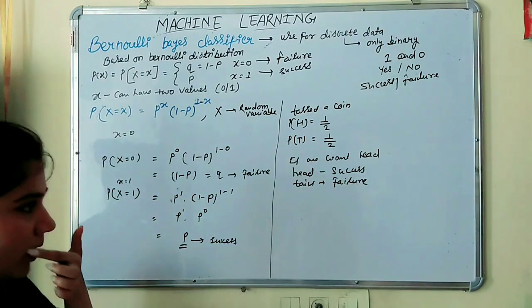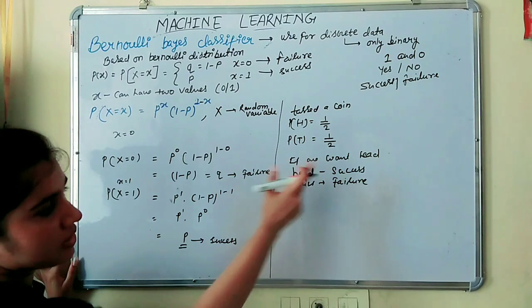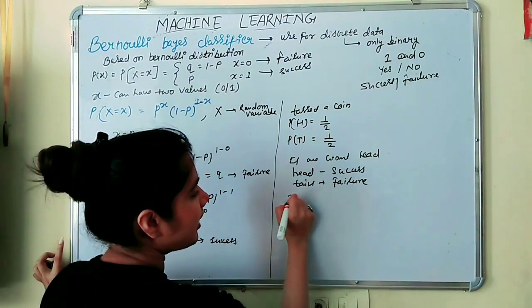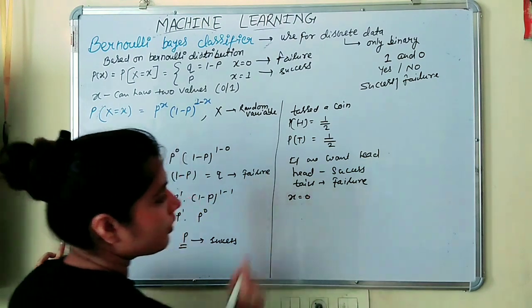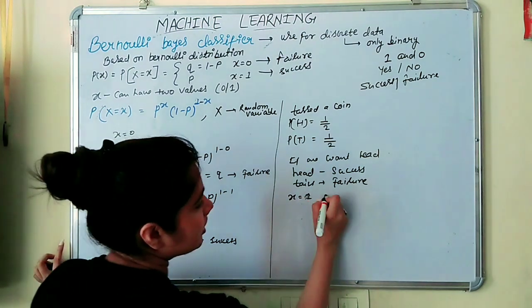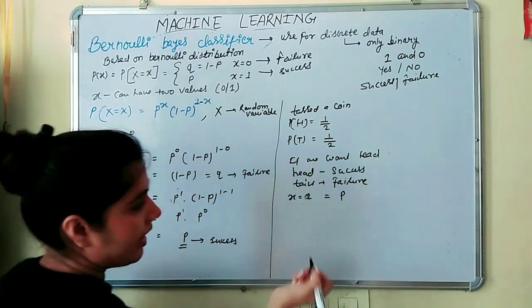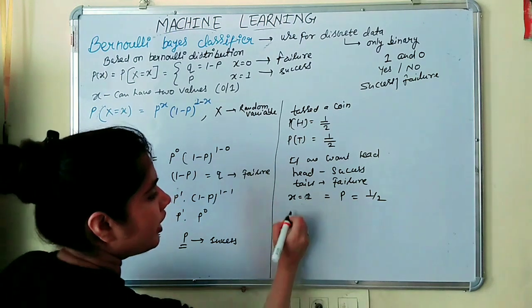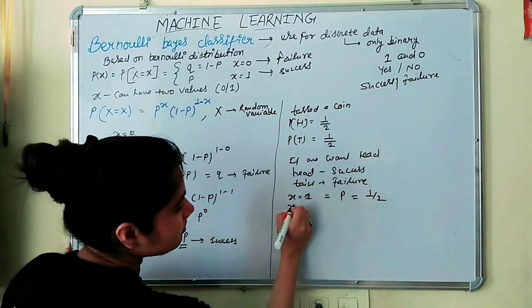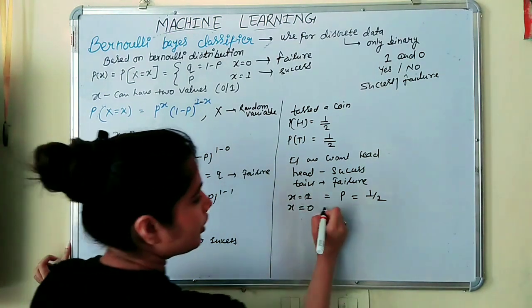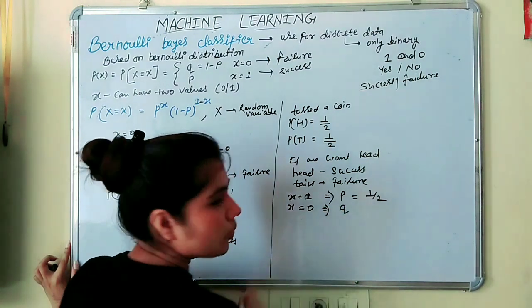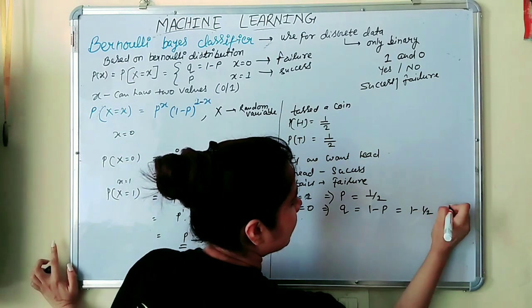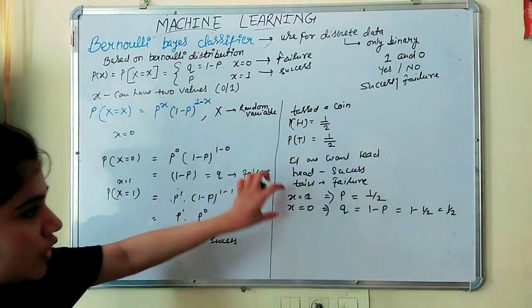Now we will put this in this form. If we want success, we put x equal to 1. In that case, our probability will be P, and the probability is half. If we put x equal to 0, our probability will be Q, that is 1 minus P, so we put the value 1 minus half and get half. So these are the two conditions.